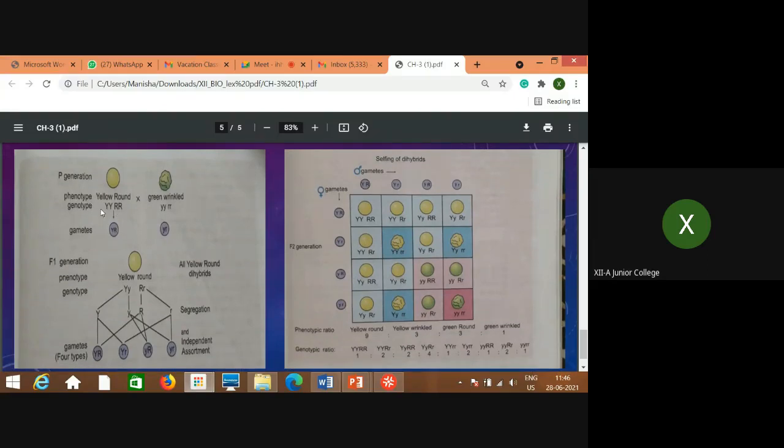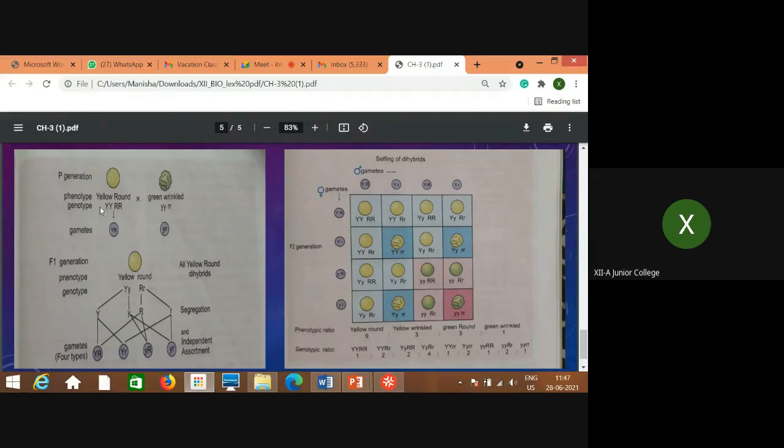This is the parent seed, phenotype with yellow round, and green and wrinkled is the recessive form. That means we will consider whether it is recessive. Just remember, phenotypically the seeds are yellow color and another is green color. Shape, that is structure, is round and it is wrinkled. It's not smooth, but with wrinkles on it.